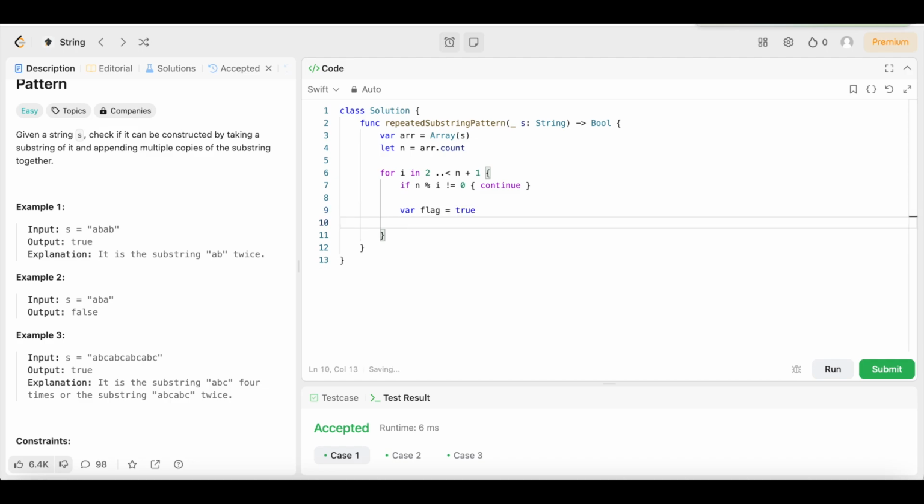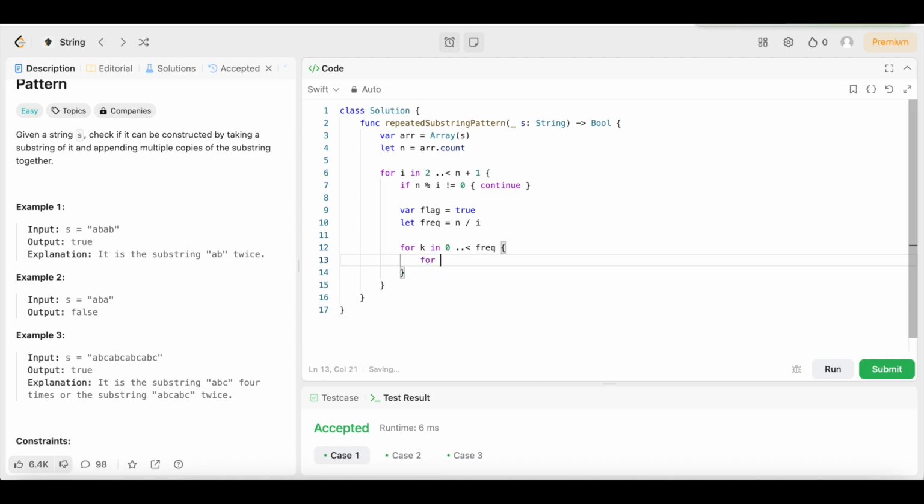Then we're going to declare another variable called freq. We're going to set that equal to n divided by i. Then we're going to say for k in 0 up to freq, open up the brackets. We're going to say for j in stride. Now this is a new one that we haven't used before. Stride, we only use it for strings. We're going to say from k, comma, then we're going to say to colon, then n, comma, then by colon, then freq.